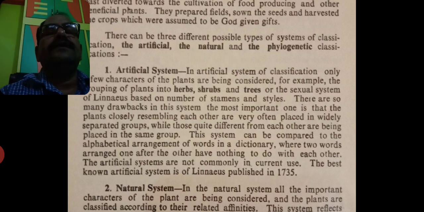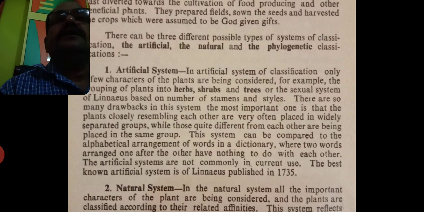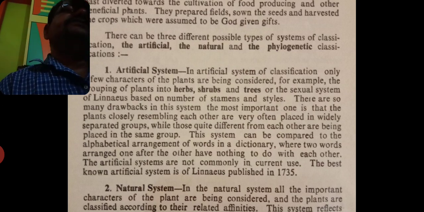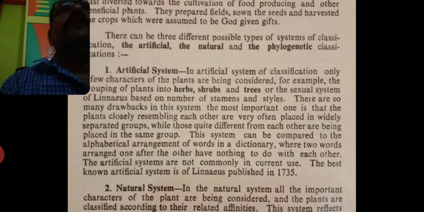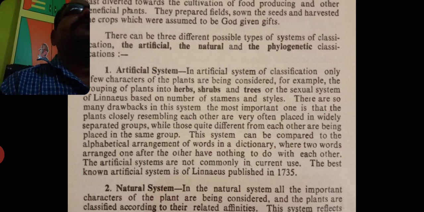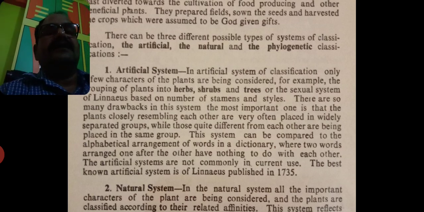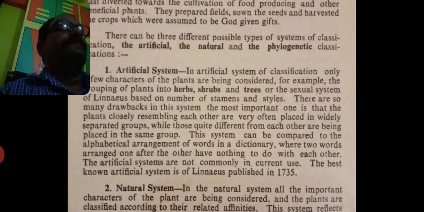There are so many drawbacks in this system. The most important one is that plants closely resembling each other are often placed in widely separated groups. Means how? If there are 4 to 5 plants, for example, Tamarindus indica, chincha, then Acacia catechu, babul, the morphology of the leaf is similar. Hence such similar plants are considered here.